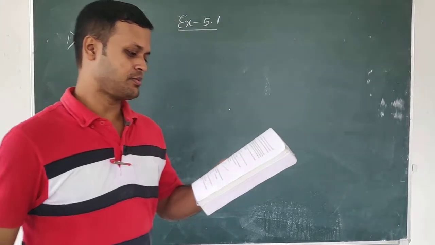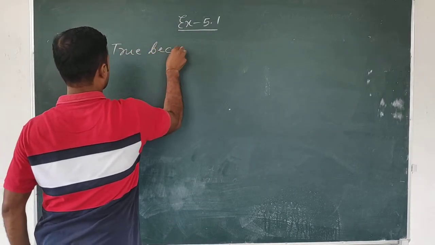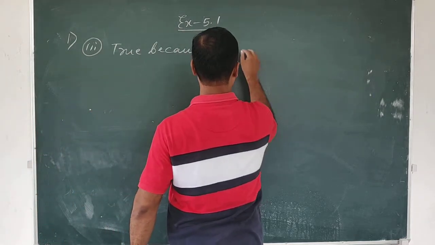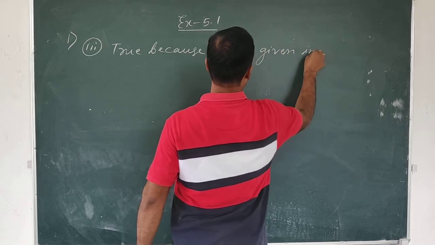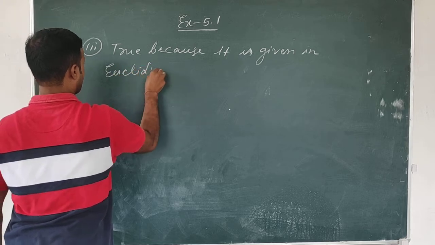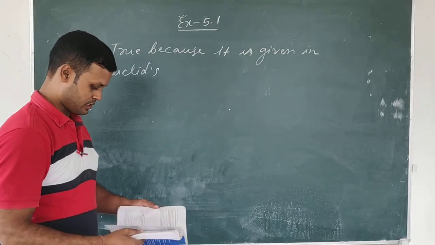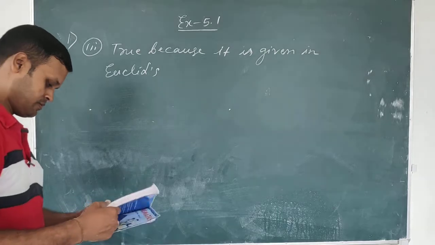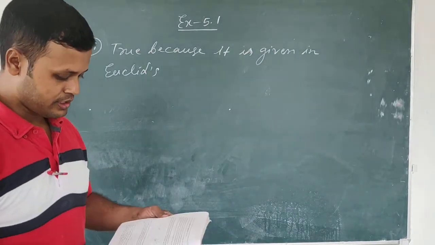A terminated line can be produced indefinitely on both sides. True, because it is given in Euclid's postulate number 2.